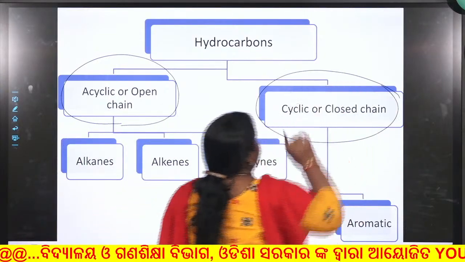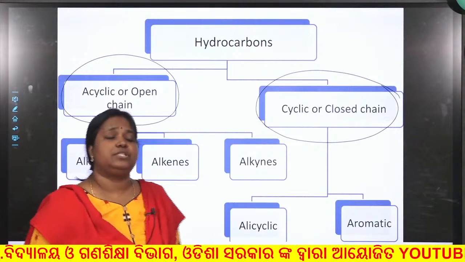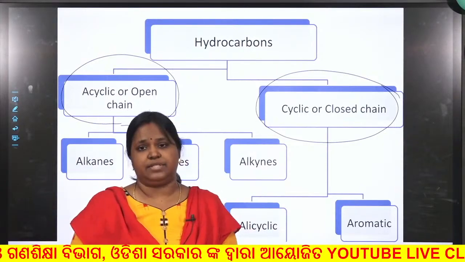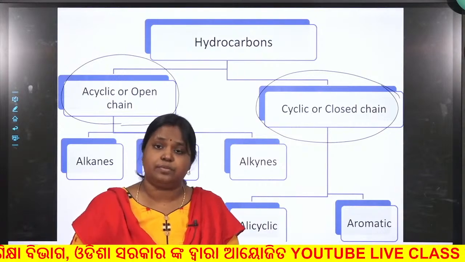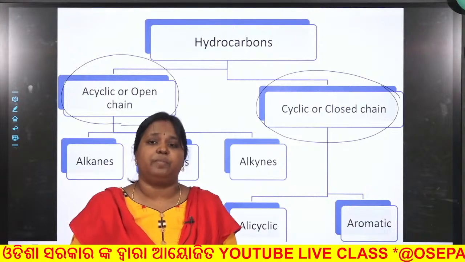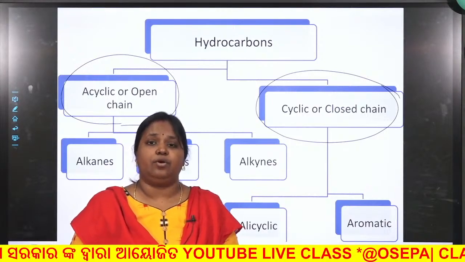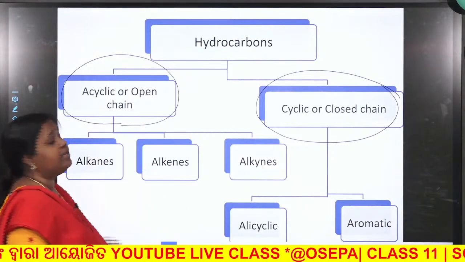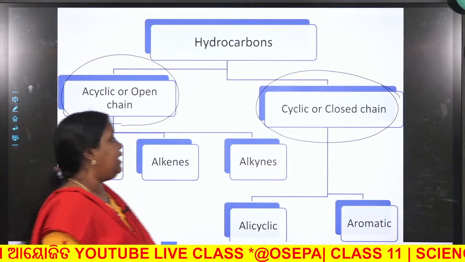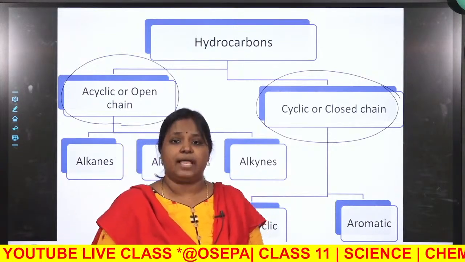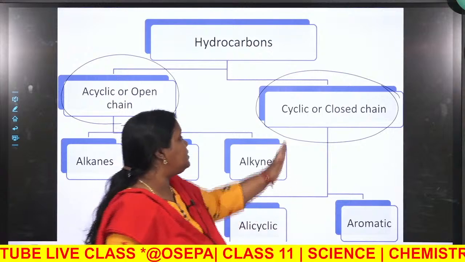The broad classification: if you have hydrocarbons, then it is classified into two types, depending upon the structure of the carbon, that is whether it is open chain, it contains open chain carbon. If it contains open chain carbon, then it is called what? Aliphatic hydrocarbon. If it contains a closed ring-like structure or a cyclic structure, then it is called cyclic or closed chain hydrocarbons.